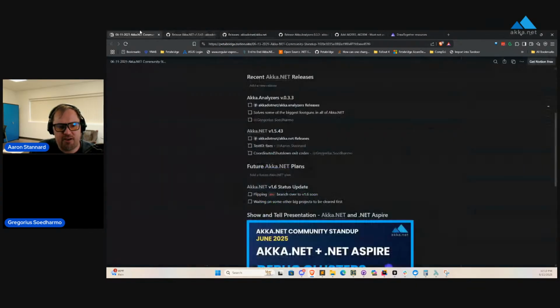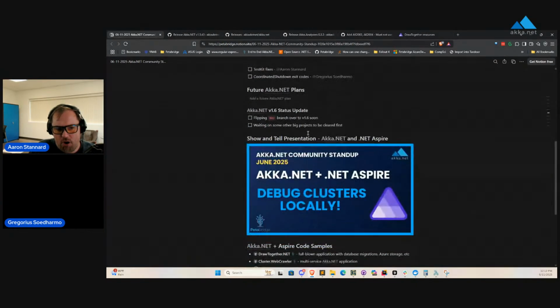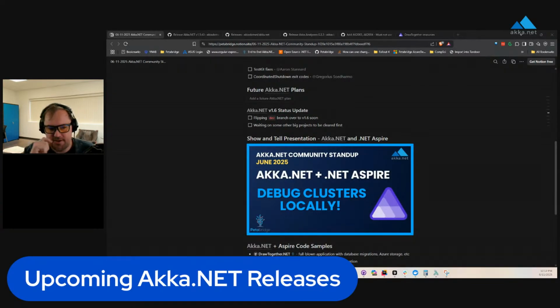So that covers it, I think, for our previous releases. Now we'll give a quick update on Akka.NET 1.6 real fast. One big thing that we did this month is we synced the 1.6 branch with the development branch. There have been like 150 commits since our last big set of changes on 1.6. So Gregorius took care of that.